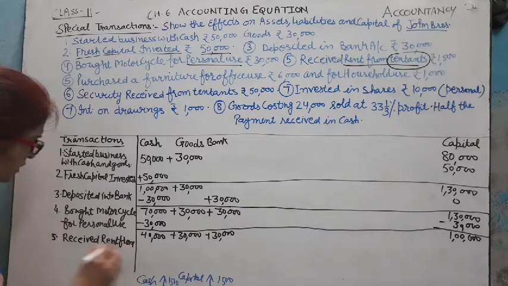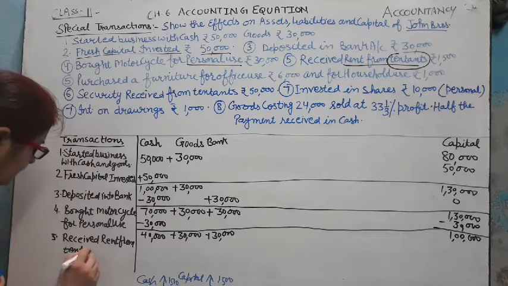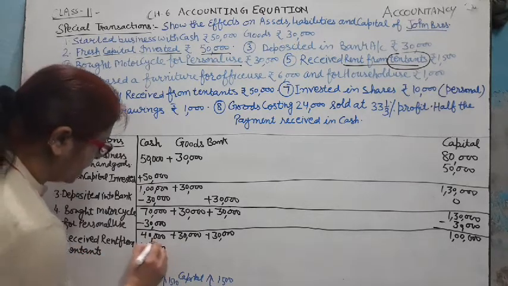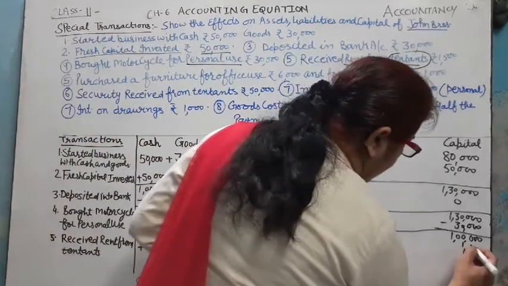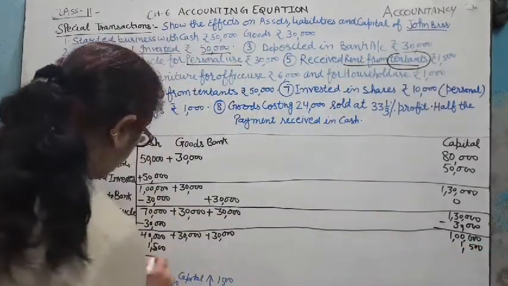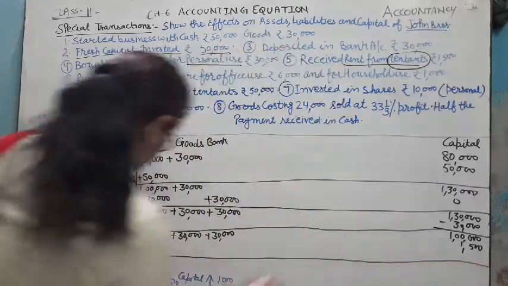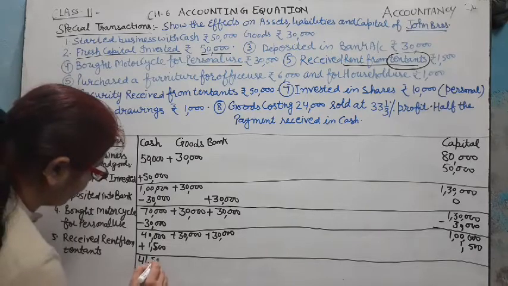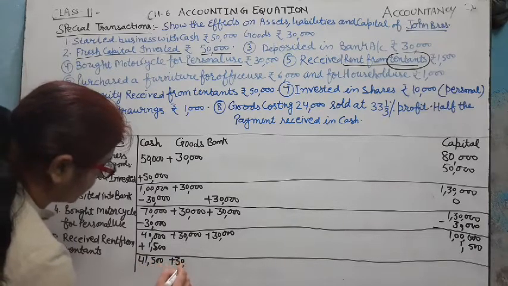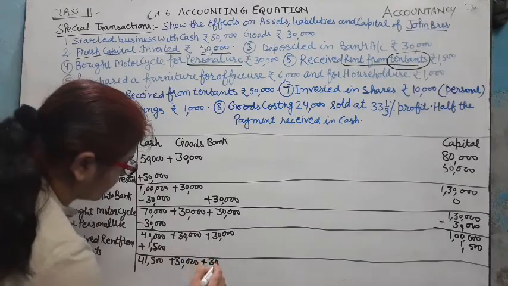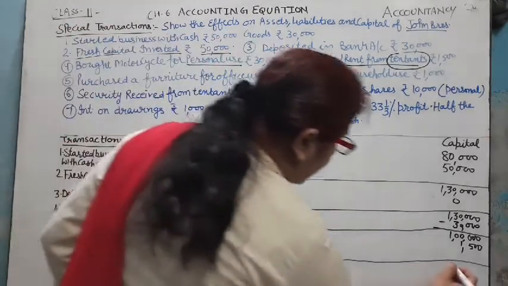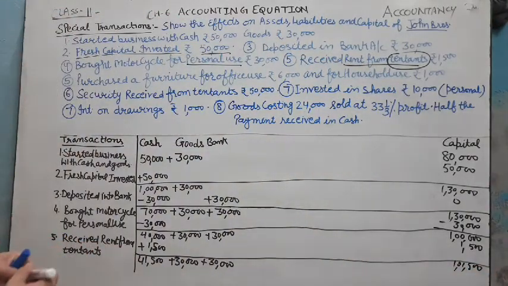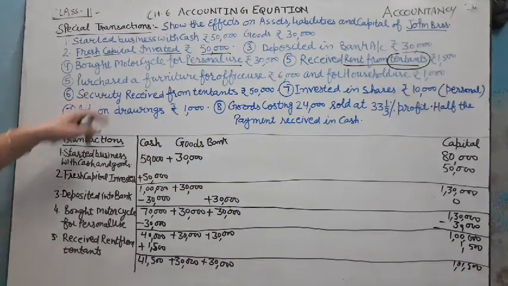So we record in our books here: received rent from tenants. Here 1,500 increase and it also increases capital. Now the new equation becomes: cash becomes 41,500, 30,000 goods plus 30,000 bank balance, and now capital becomes 1,01,500. Next transaction is transaction number 6.